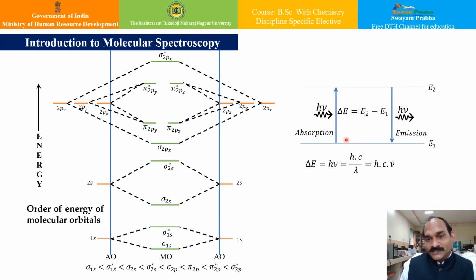and if it absorbs energy, it goes to a higher energy level with the absorption of energy, correct? That energy will be equivalent to h nu. The spectrum thus obtained because of the absorption is known as the absorption spectrum. Now similarly, if the molecule falls from the higher energy level to the lower energy level, the energy will be released in the form of a photon h nu, and the spectrum is known as the emission spectrum.